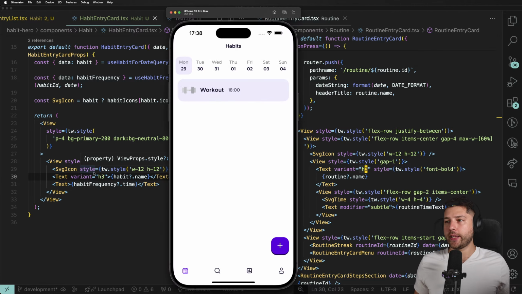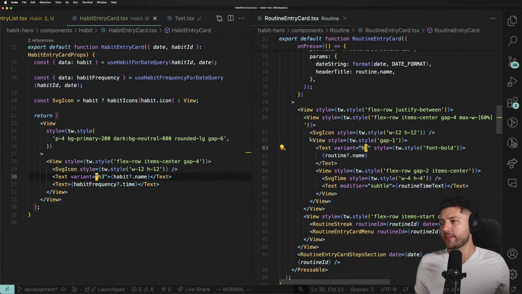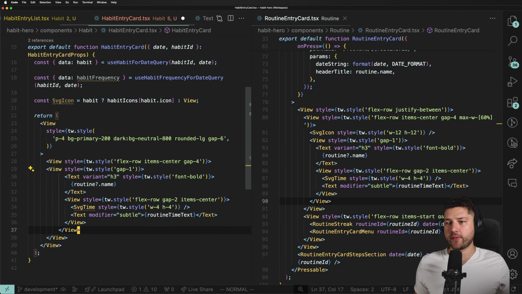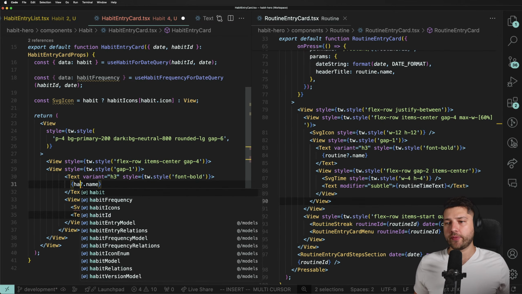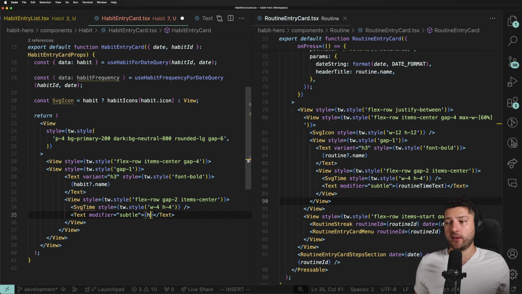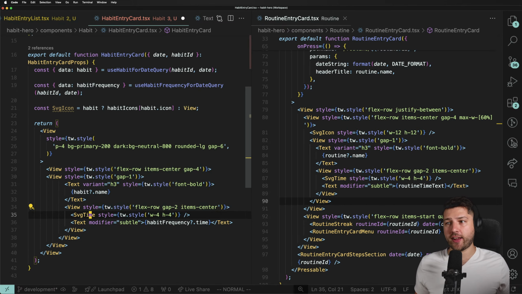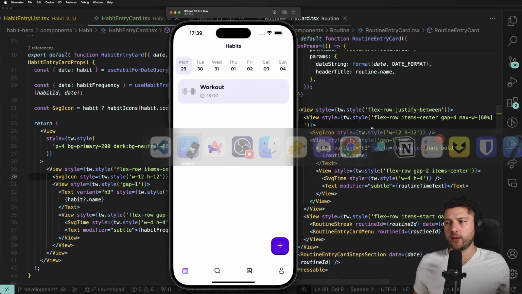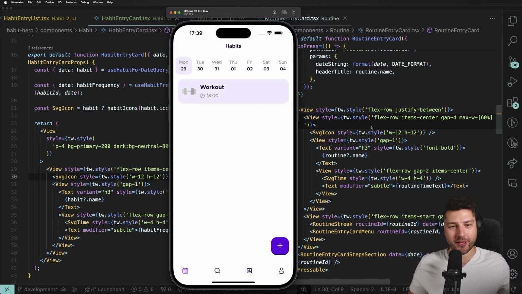Cool. So let's do that. How did I do this here? Can I just copy this entire thing, honestly? Let's see. Can I just copy it and then replace routine with habit? And then habit frequency time, and then import SVG time from my assets. Oh, and the SVG icon. Beautiful, beautiful, right?